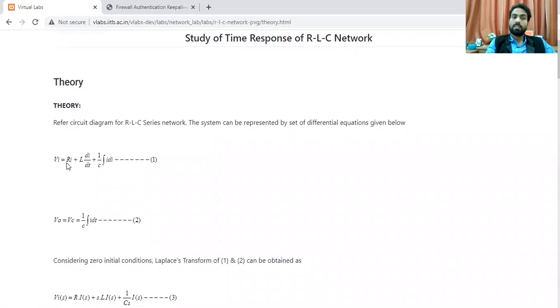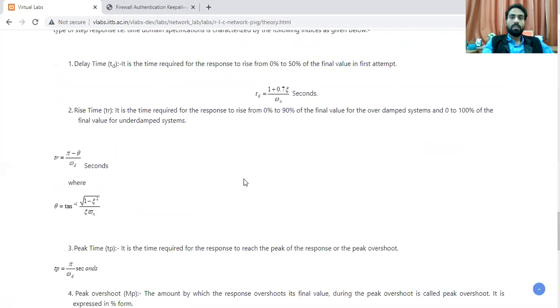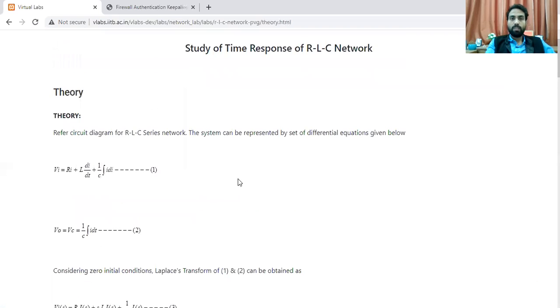so that circuit is basically consisting of three components. If तीनों अगर series में R, L और C लगे हुए हैं, I'll show the circuit to you. I'll show this kind of a circuit. Circuit में if you have R, L and C component, तीनों component अगर आपके पास में है, so total voltage will be given by R I, and the current through the inductor will have a equation L di by dt. मतलब it is not Li, it is L di by dt.